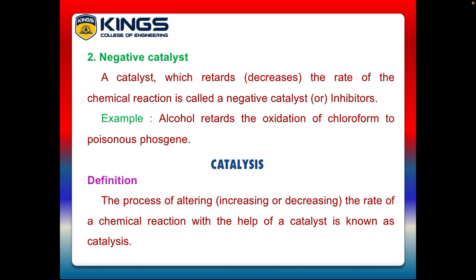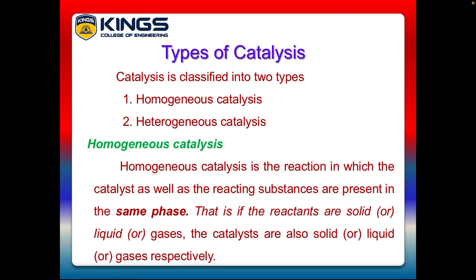Second, the negative catalyst. A catalyst which retards or decreases the rate of the reaction is called a negative catalyst or inhibitor. Example, alcohol retards the oxidation of chloroform to poisonous phosgene. So here, this catalyst reduces the reaction rate, so the catalyst is called a negative catalyst.